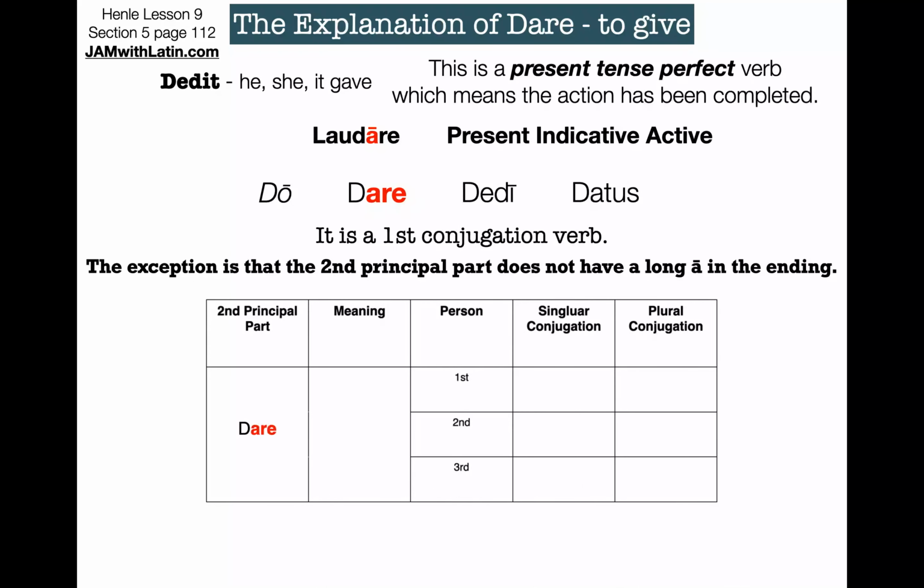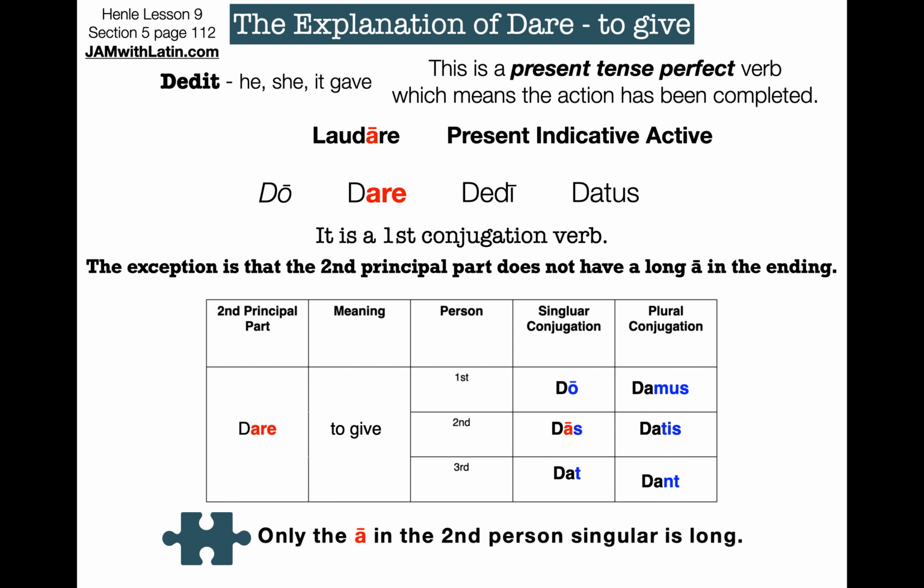So here's the conjugation of dare, to give. Do, das, dat, damus, datis, dant. Hey, standard verb endings, and it's being conjugated just like laudare. So it will conjugate like laudare in the imperfect and the future tense as well. Same verb endings. Now here's a little puzzle piece.